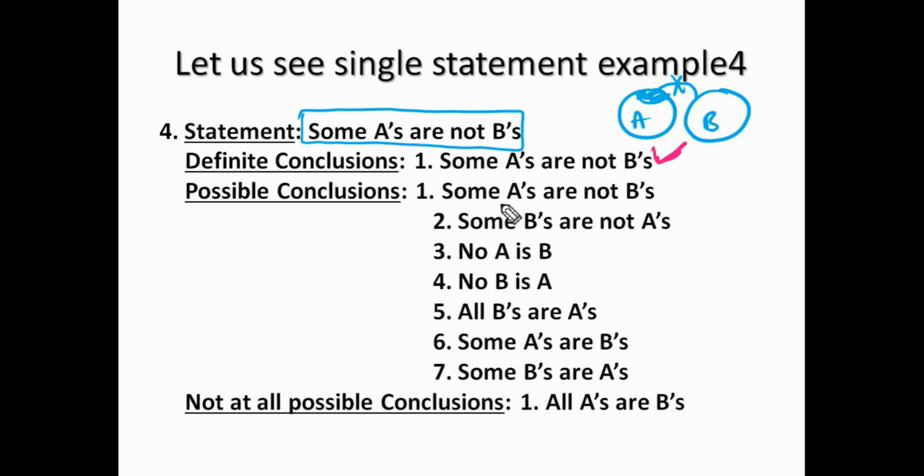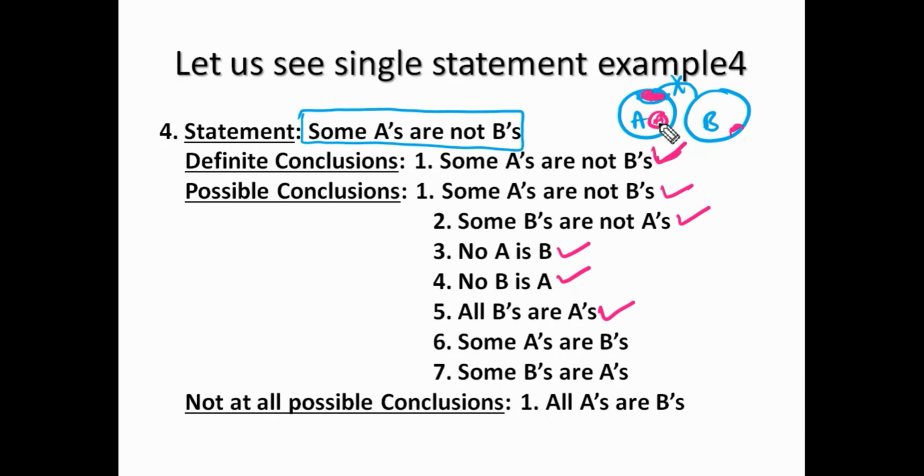Some A's are not B's is already a definite conclusion and it's a possible conclusion too. Next, some B's are not A's. If we take some part of B, is it belonging to A? No, sir. So it's a possible conclusion. No A is B: there is no intersection, and it is also a possible conclusion. No B is A: there is no intersection. It is also a possible conclusion. All B's are A's: complete B we can place inside A, right? But complete A we cannot write inside B because of this part. This part can never come into B. So all B's are A's is also a possible conclusion.